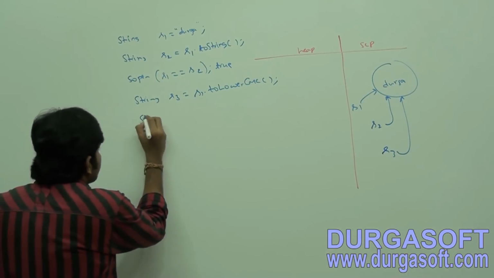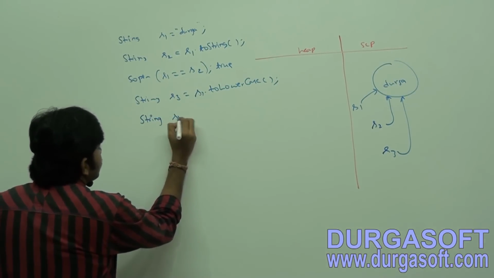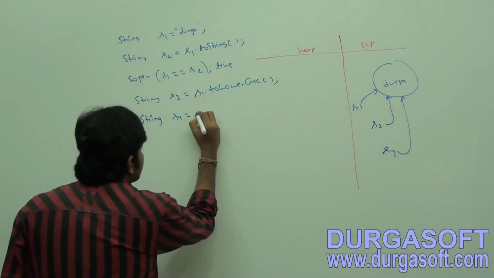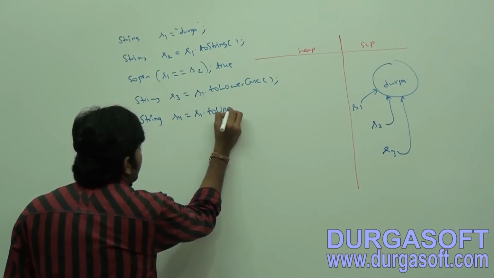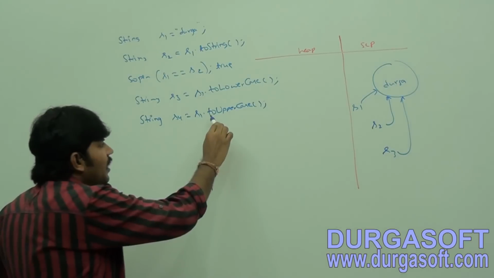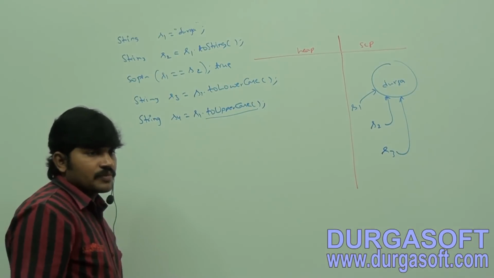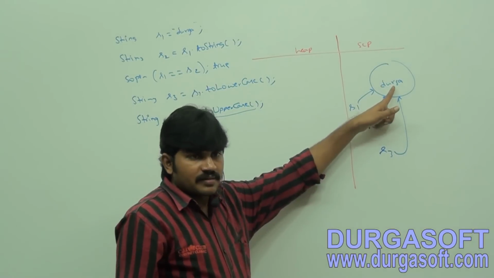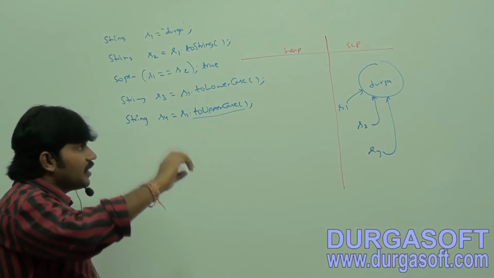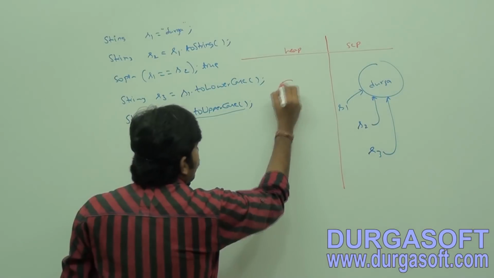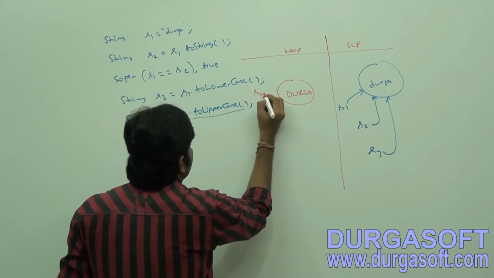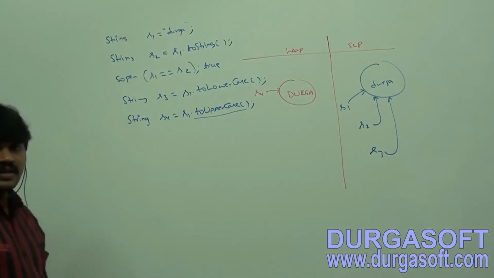Next, String s4 is equal to s1.toUpperCase(). Because of this runtime operation, if there is a change in the content, compulsorily a new object will be created on the heap area. That's why "DURGA" is created there. s4 is the reference variable for that. Are you getting it?